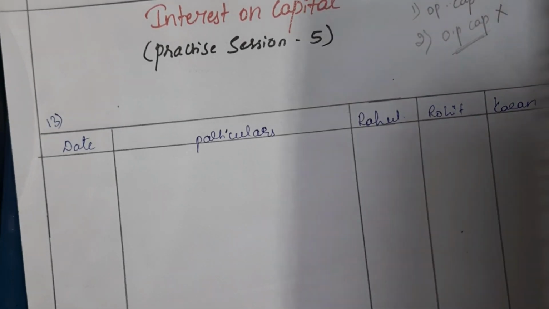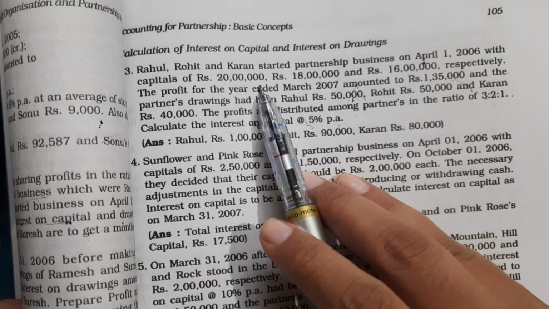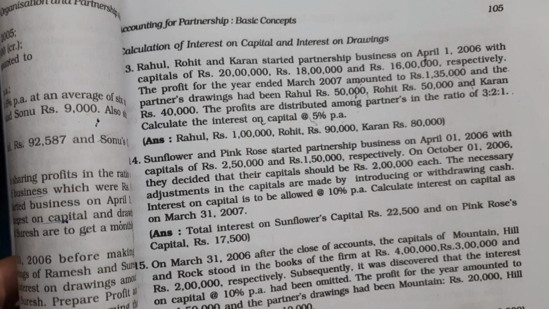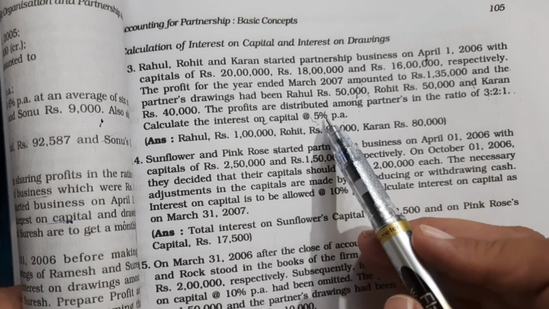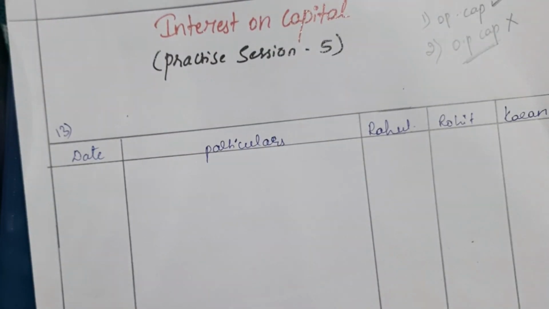The opening capitals of the three partners are 20 lakh, 18 lakh and 16 lakh respectively, and we are asked to find the interest on capital at 5% per annum. It's very easy.